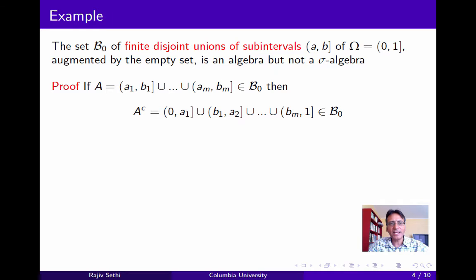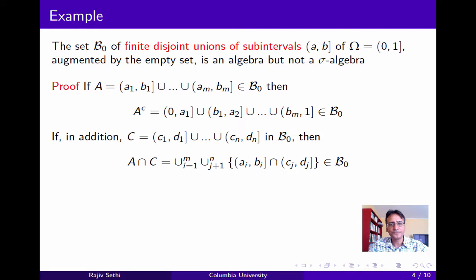So take any element A of the collection B0, where A is a finite disjoint union of subintervals, and you can see right away that the complement of A can itself be expressed as the finite disjoint union of subintervals. Now some of the listed subintervals may well be empty, but the complement of A clearly belongs to the collection B0. Now let's look at closure with respect to finite intersections. So consider another element C of the collection B0.